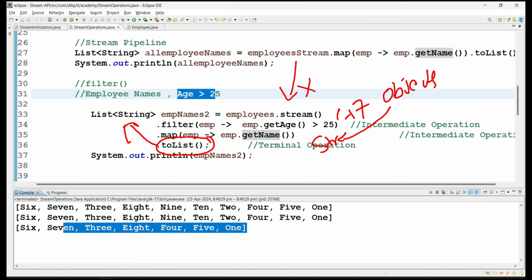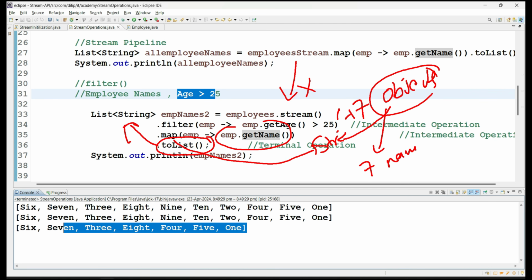Okay, as a result, one more stream object is created with these 7 objects, and with this map method, out of these 7 objects you are picking employee names one by one, and in total you got 7 employee names, whose age is greater than 25. So this is about the stream operations. This is how we build a stream pipeline, and this is what we have to follow with respect to the rules and regulations for the reuse of stream instance.